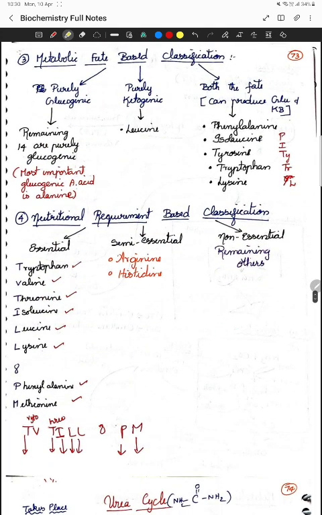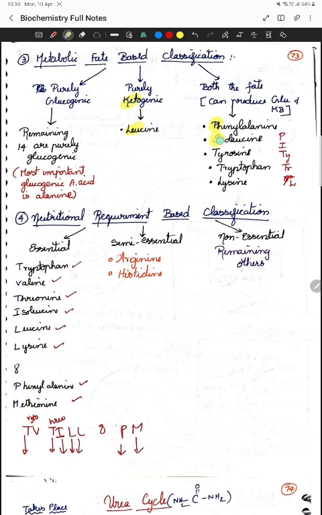So next, coming to your metabolic fate. Metabolic fate is according to glucogenic, ketogenic and both. How are we going to remember this? Just remember ketogenic, that is leucine. Definitely one of your options will be leucine, so ignore that option. And both is what? Both is the PITFALL mnemonic. What is PITFALL?